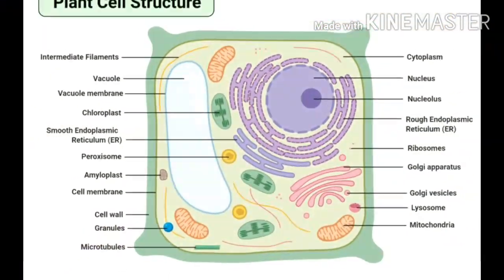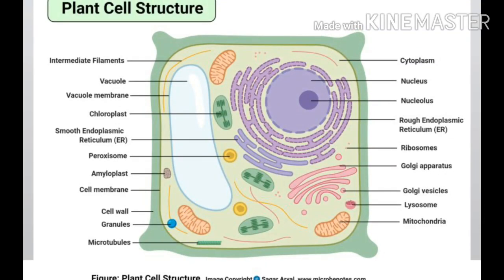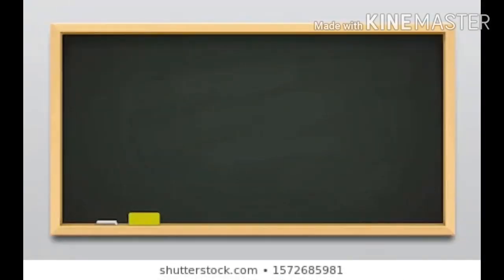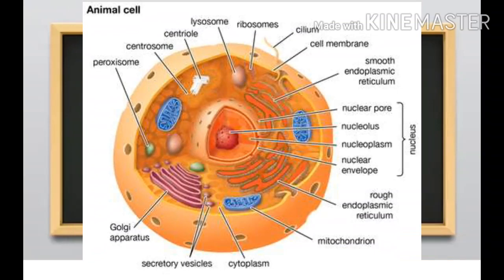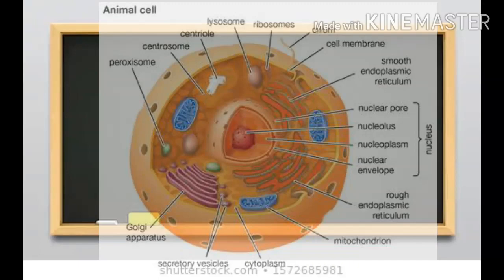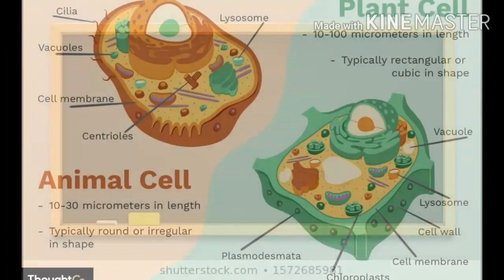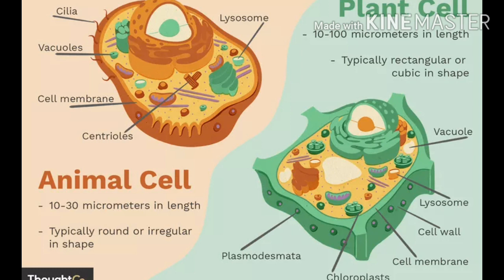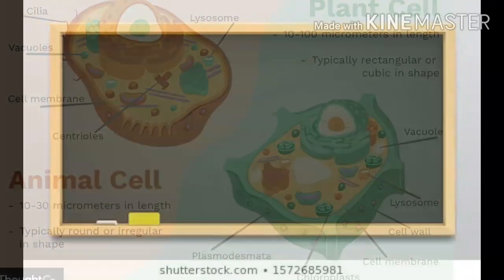Though they belong to the same group, that is eukaryotes, yet a plant cell is different from that of an animal cell due to various constituent features. Animal cells lack a cell wall, which is present in a plant cell outside the plasma membrane. Centrosomes are present in animals whereas plants lack them. There's no plastid in animals whereas plastids are present in plants. Cytoplasm contains small vacuoles in animal cells. The vacuoles in plant cells are really large and take up at least 80% of the cell.